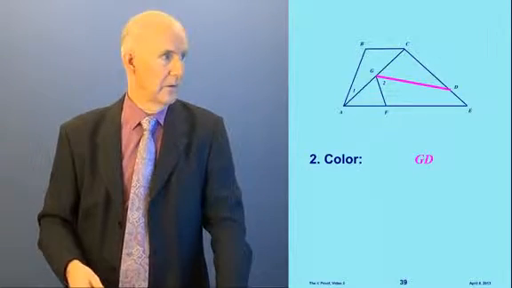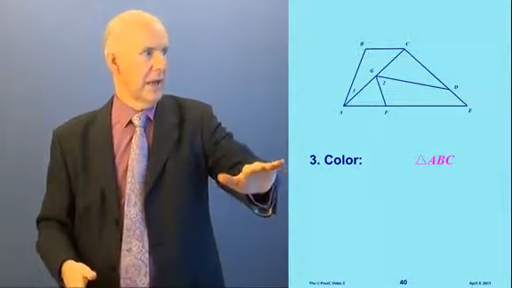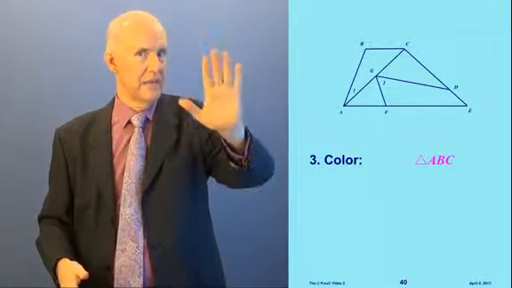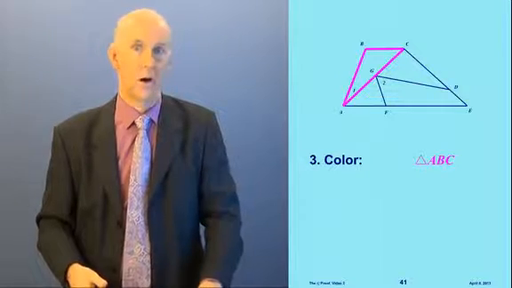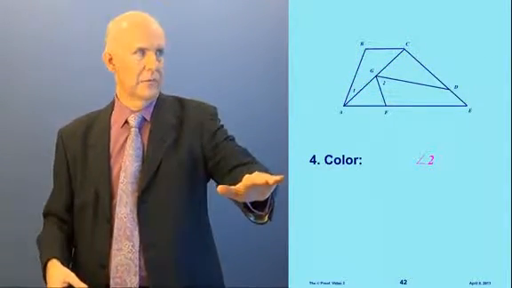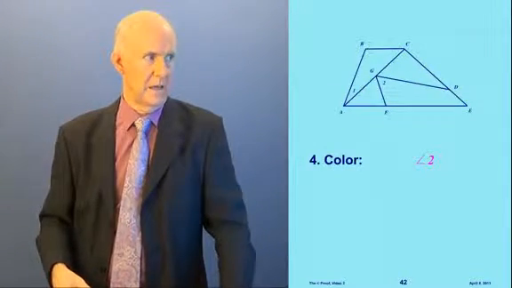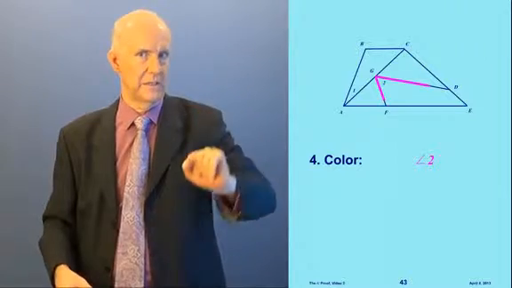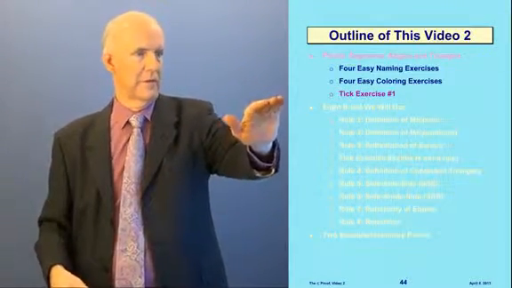Very easy. Okay, triangle ABC. So we have to look for A, B, and C. If you look on the diagram, you can see A, B, C. Look carefully up there. And there's the triangle, right there. Very easy. Color angle 2. Where's angle 2? Well, the 2, you can see it right there. You can see the angle around it. So that angle is just like that. You see? Very easy. Okay, that takes care of our coloring exercises.